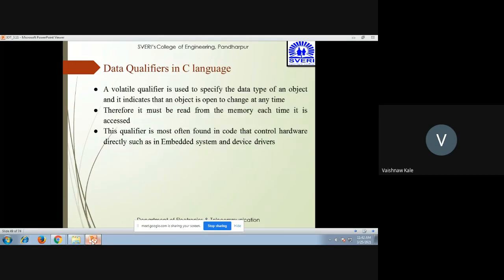The volatile qualifier is used to specify the data type of an object, and it indicates that the object is open to change at any time. Therefore it must be read from memory each time it is accessed. So we can change it, and that is why it must be read from memory every time. This qualifier is most often found in code that controls hardware directly, such as embedded systems and device drivers.